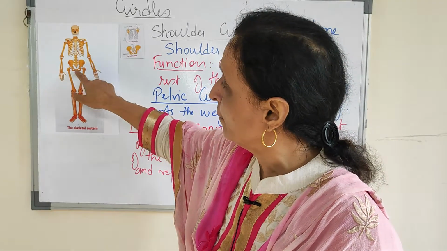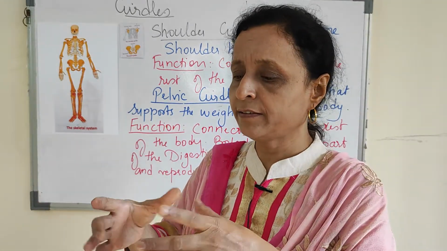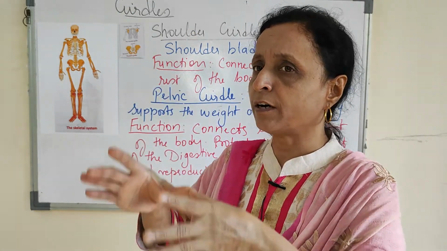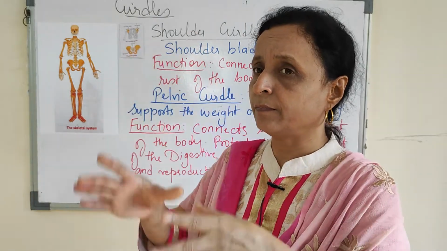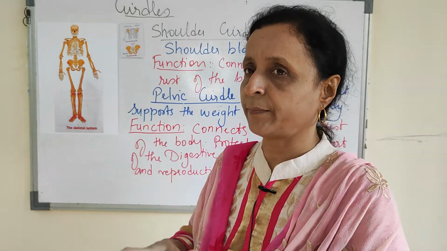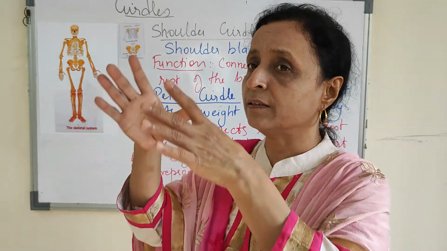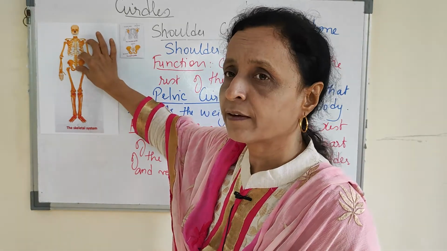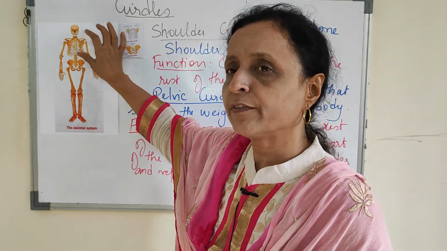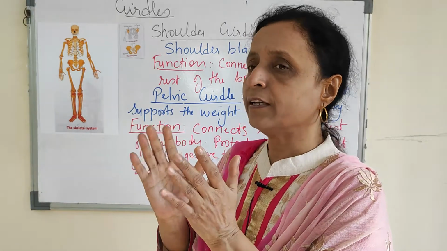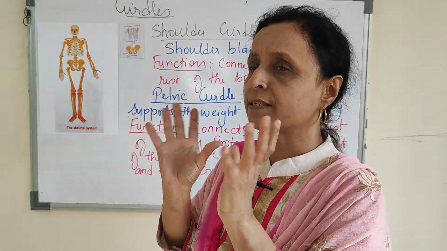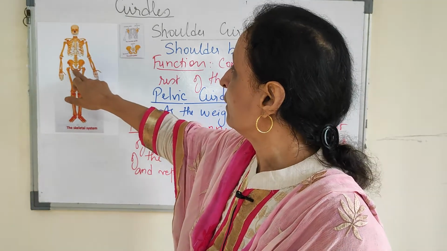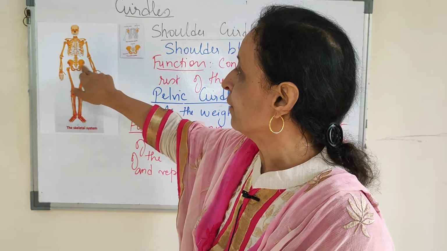Now this pelvic girdle is ring-like. This hip bone is attached to the last part of the vertebral column, that is the sacrum. The sacrum is a fused bone. The last 5 bones which are fused form the sacrum, and that forms part of the vertebral column. So the pelvic girdle is ring-like, and is attached to the sacrum. Here you can see the hip bone, the sacrum, and the ring together.